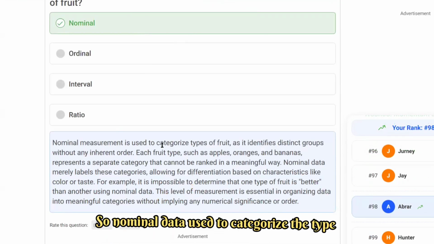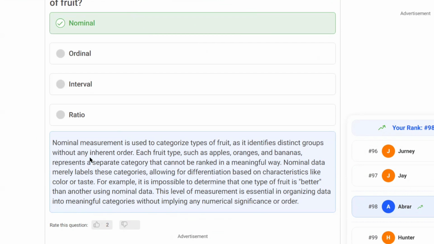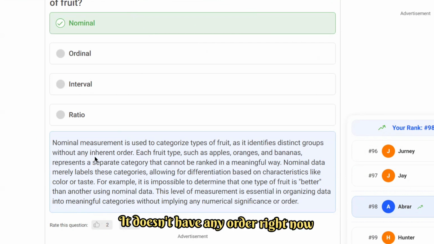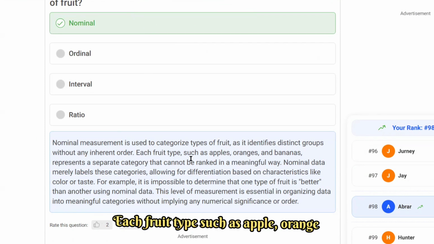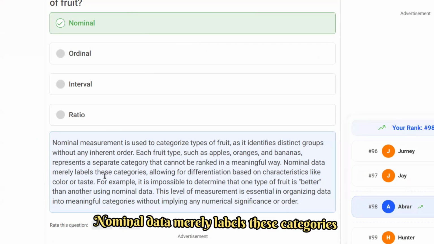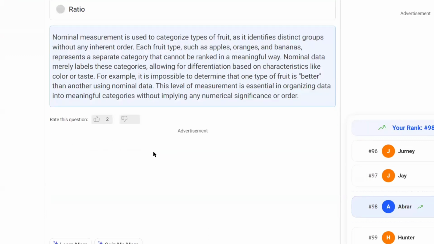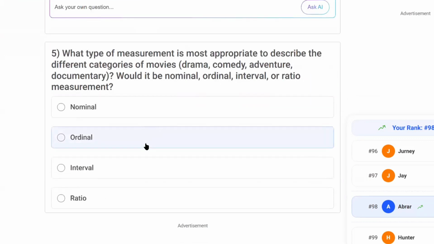Nominal data is used to categorize the type of fruit as it identifies distinct groups without any inherent order. No natural order can be done. Each fruit type, such as apple, orange, banana, represents a separate category that cannot be ranked in a meaningful way. Nominal data merely labels these categories. Okay, so these questions are done. Let's go to the next question.